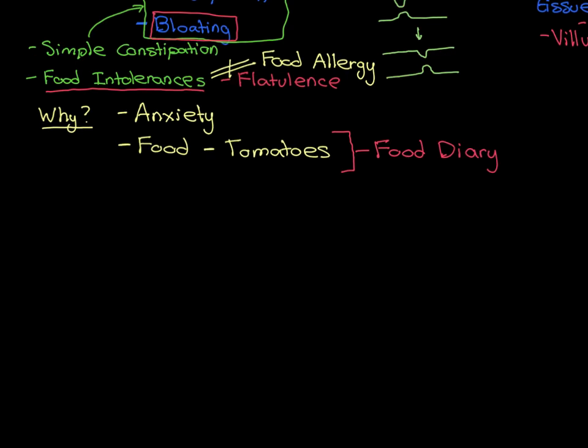If we start telling people to mess around with their diet and start taking things out of their diet that they eat every day to see if their symptoms get better, we would like them to do it in a sensible, rational, scientific way. We'd like them to say, okay, I eat, let's say, tomatoes every day. Maybe this is responsible for my IBS, so I will stop eating tomatoes for, let's say, 3 days, and we'll see if there's any improvement in the symptoms after those 3 days.